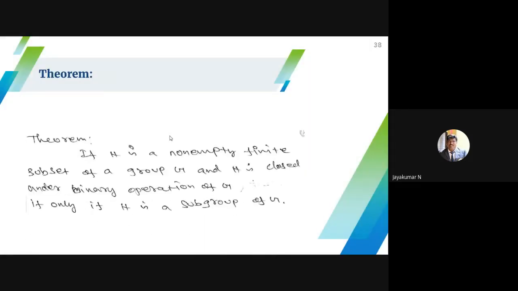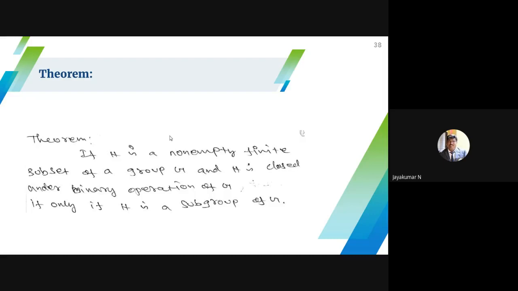Then this is another theorem. Just read it yourself because you already studied it in your DM itself. Earlier, what I told is, if you want to prove a subset is a subgroup, I have to check two conditions: closure and inverse. But in that case, your group may be finite or infinite. The order of the group may be finite or infinite.